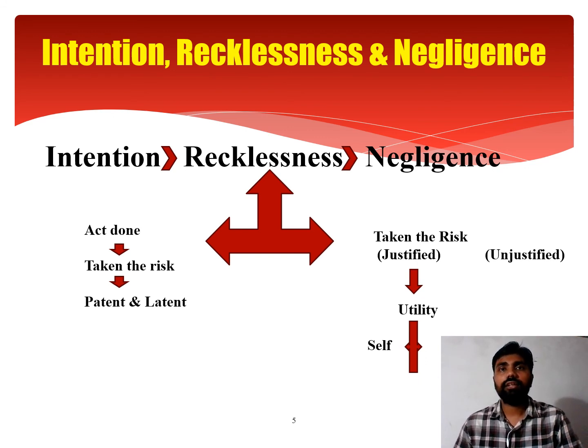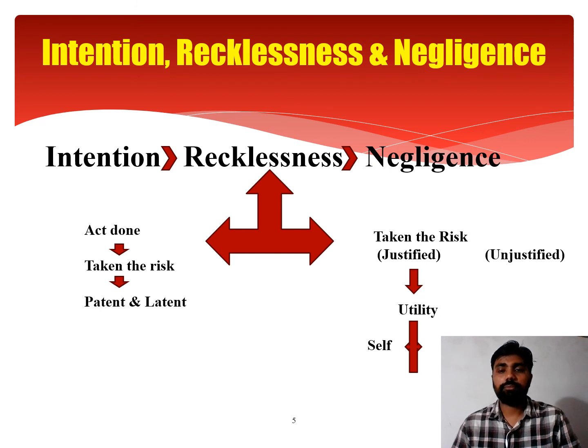What does it mean? Normally, it involves consciousness. Here, with his own conscience, he has taken the undesirable risk, and therefore the person would be responsible for the offense of recklessness and not for the intention of causing death. Now the question is, when he has taken the risk, whether that risk is justified or unjustified.